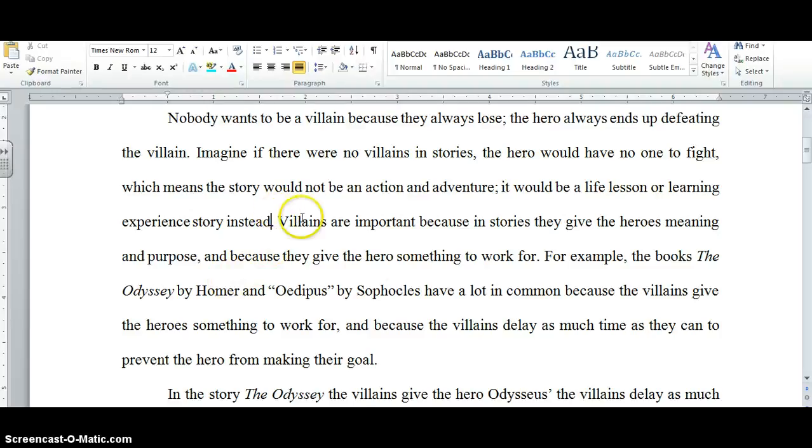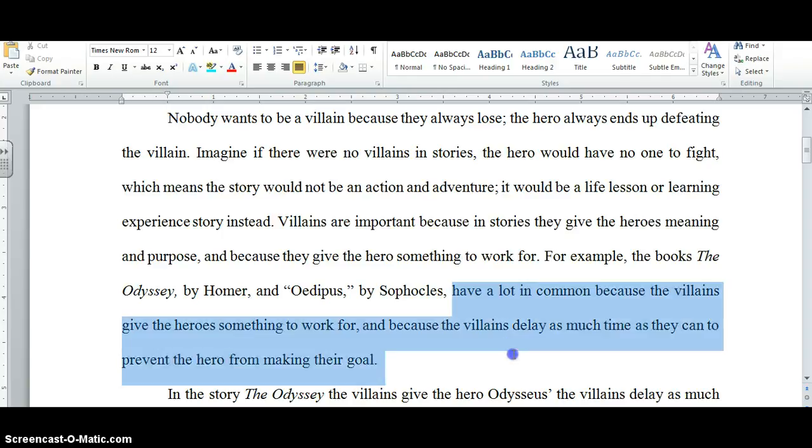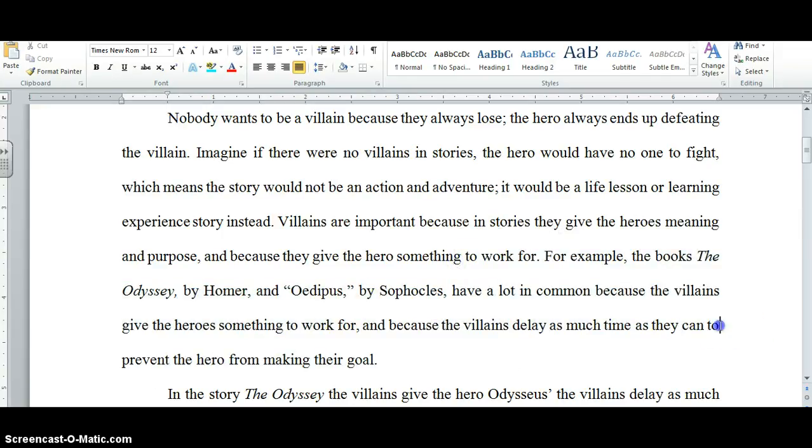Villains are important because in stories they give the heroes meaning and purpose, and because they give the hero something to work for. Nice! For example, the books The Odyssey, comma, by Homer, and Oedipus by Sophocles have a lot in common because the villains give the hero something to work for, and because the villains delay as much time as they can to prevent the hero from reaching their goal.